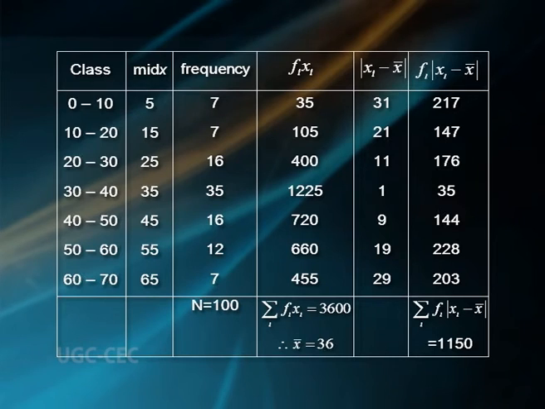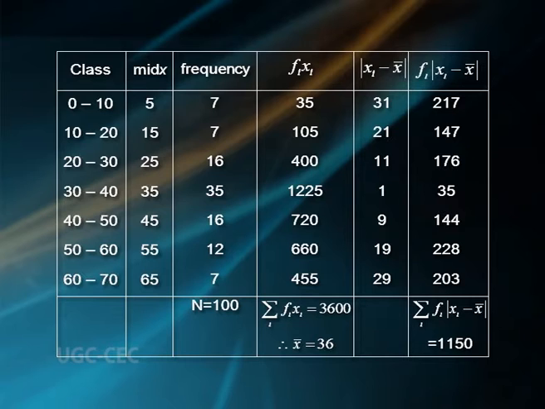First, it is to find the arithmetic mean x bar of the given data and hence to calculate the mean deviation about x bar. The calculations are as follows. The classes 0 to 10, 10 to 20, 20 to 30, 30 to 40, 40 to 50, 50 to 60 and 60 to 70. The class mid values xi: 5, 15, 25, 35, 45, 55 and 65. Corresponding frequencies 7, 7, 16, 35, 16, 12 and 7, where capital N equal to 100.